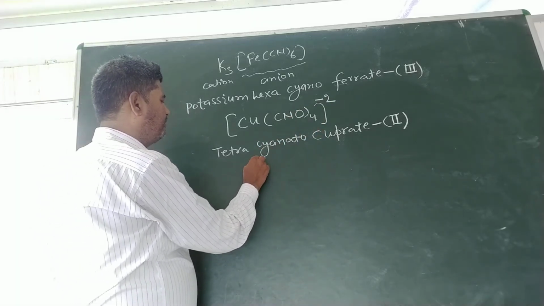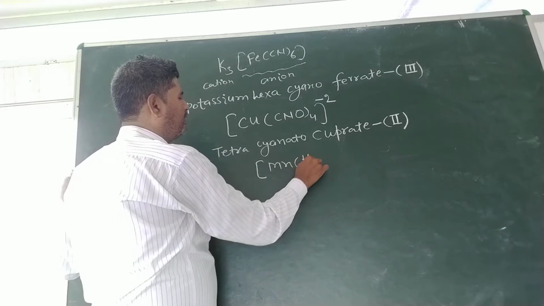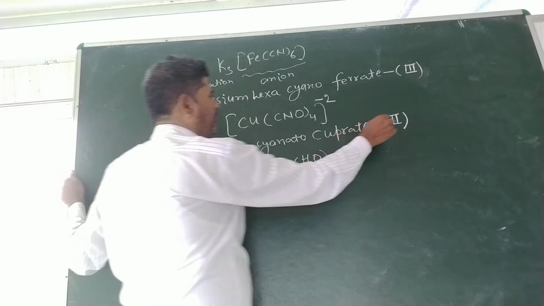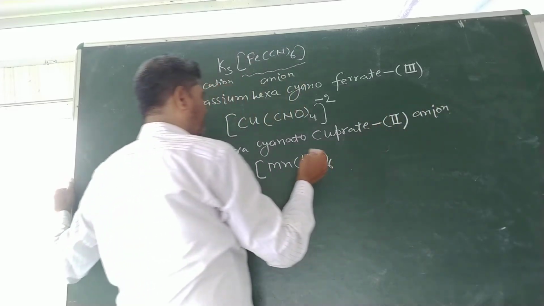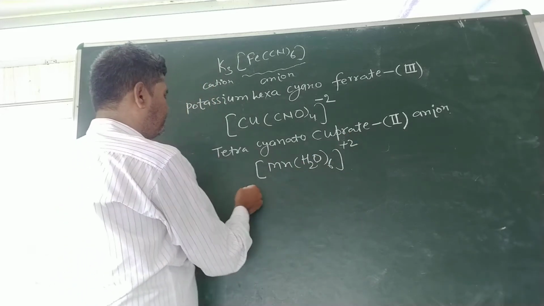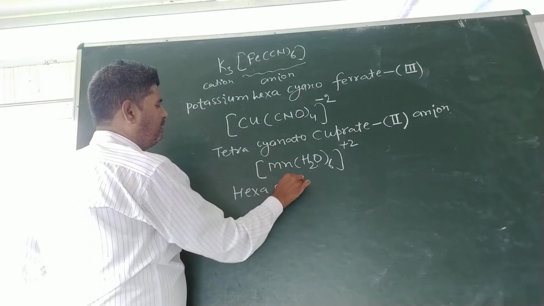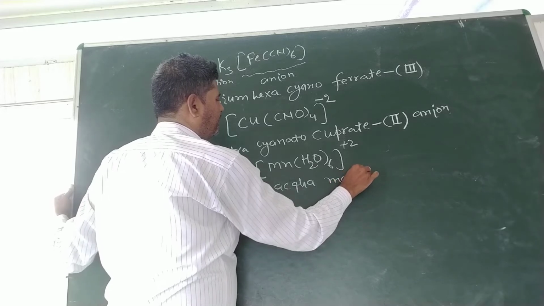Next example, Mn H2O whole 6 plus 2. Hexa aqua manganese.